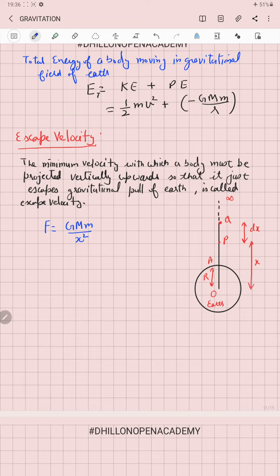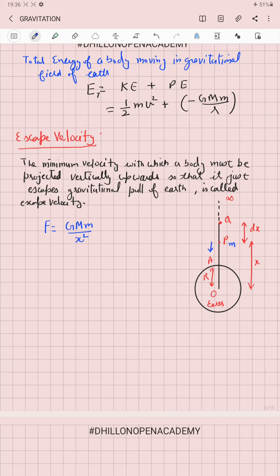So this force F is acting in the vertically downward direction at the point P for the mass m. So if the body is to be further moved away, some work has to be done against this force. Let the body be displaced by a small displacement dx from P to Q.